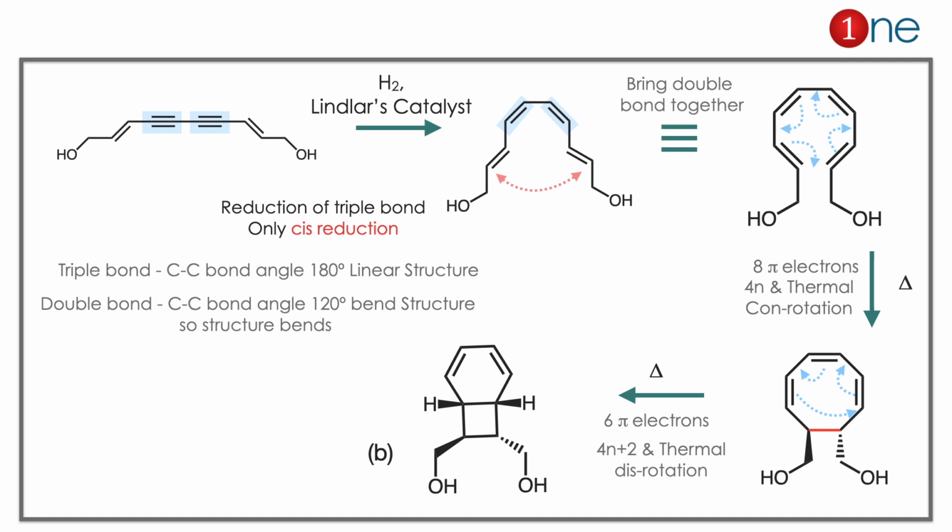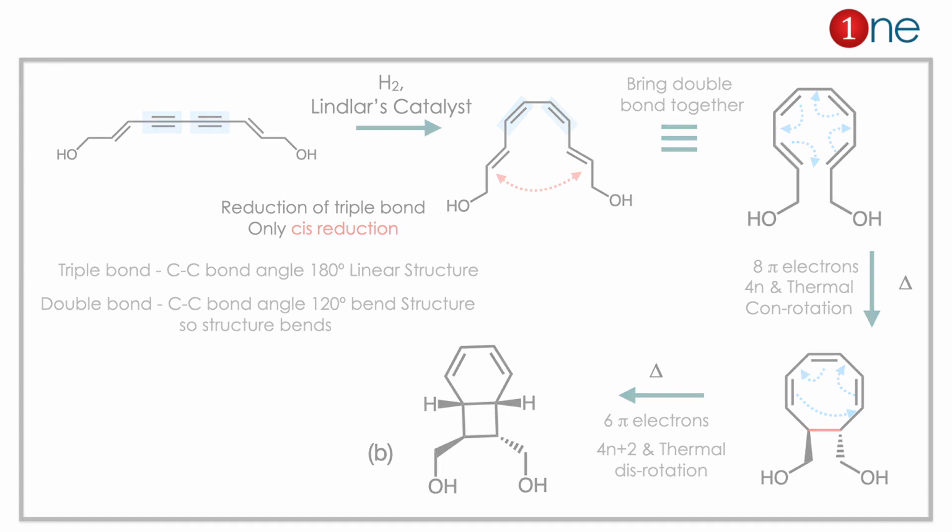So the product is clearly B. Here you have to learn 2 important things. One is Lindlar catalyst. During the reduction, Lindlar catalyst converts the alkyne into a cis alkene. The second thing is the pericyclic reaction. You should know whether it is a conrotation or disrotation based on the pi electrons.